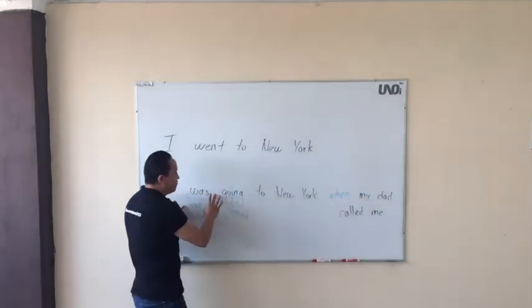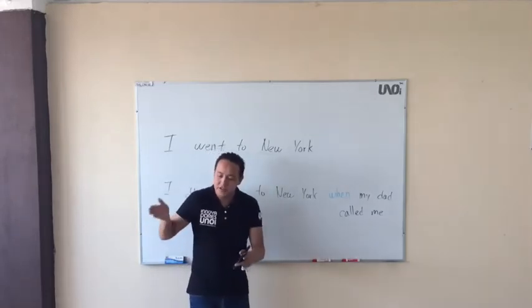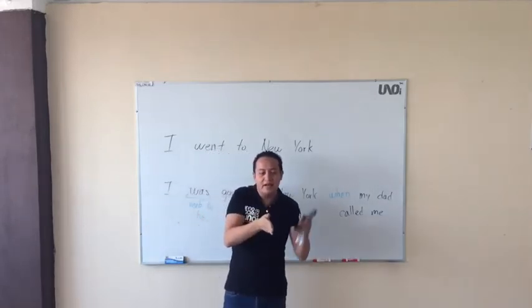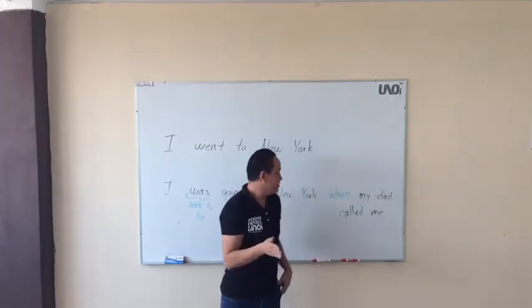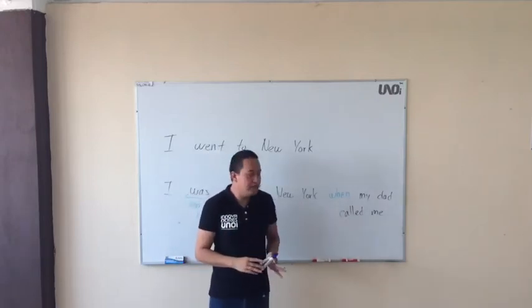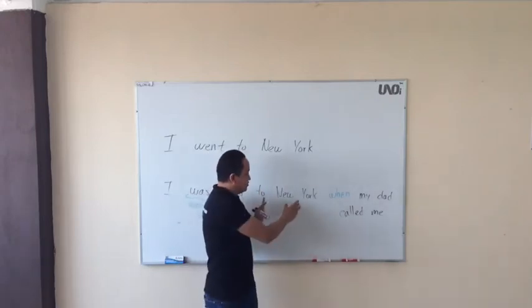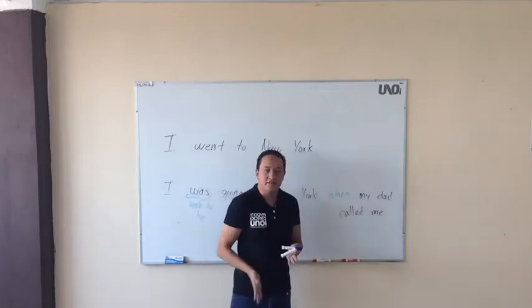But here, I was going to New York, it is a progressive action, a continuous action that was happening, and later another action interrupted, right? So, that is the idea of the past progressive. There are an action, and another that will interrupt.